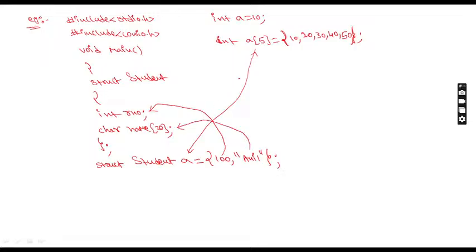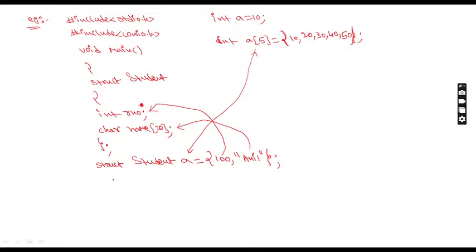Try to understand. In C language, directly we can give a value to a normal variable, but in a structure we cannot give directly, because this is not a direct variable. It is a structure variable. A structure variable cannot be accessed directly. If you want to assign a value, we can assign like this. Now tell me, what's the roll number? 100. What is the name? Anil. So up to here the structure is created, and it also has the values.